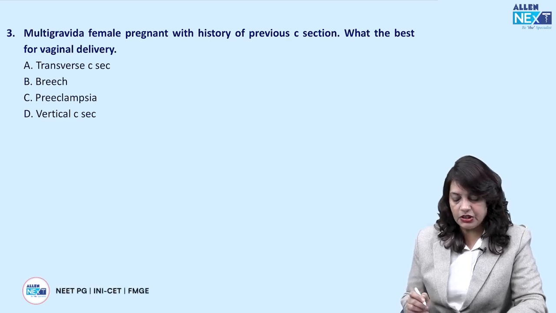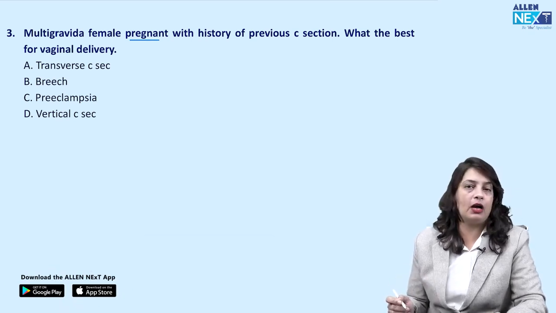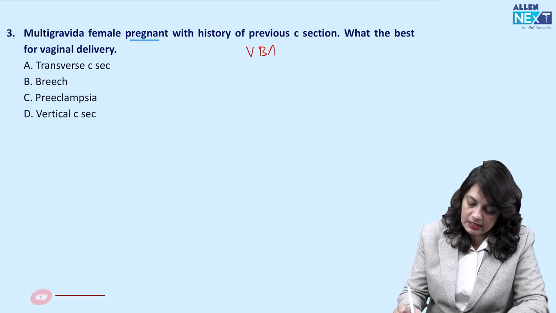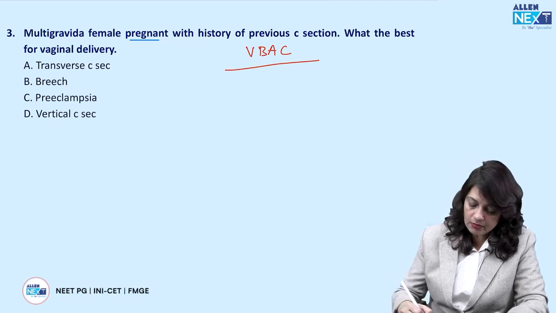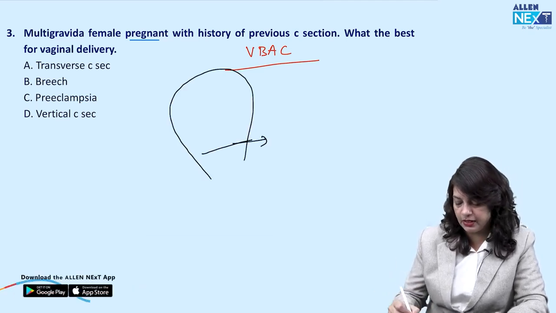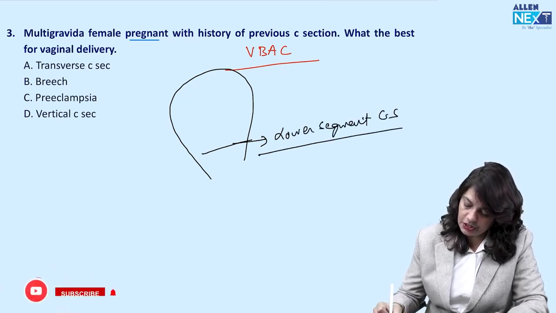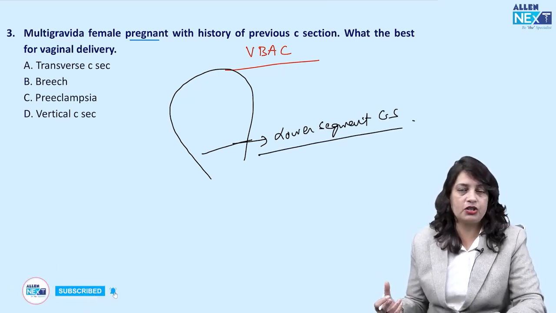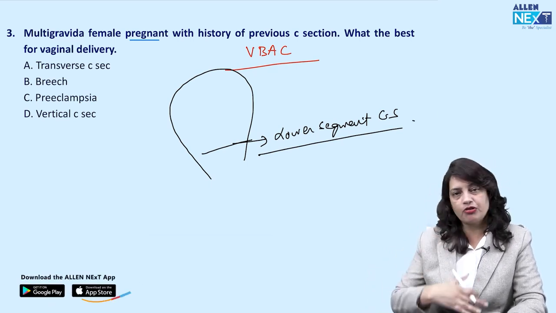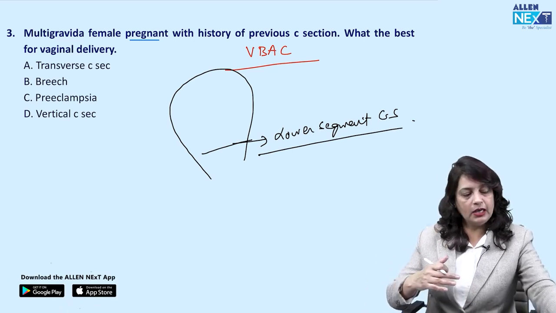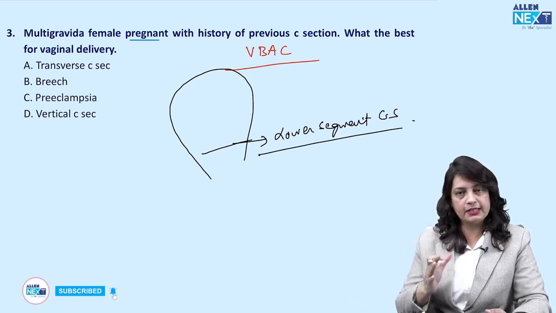A multigravida patient is pregnant with a history of previous cesarean section. In which case will you allow a vaginal delivery? That means they are asking about VBAC, vaginal birth after cesarean section. This is only possible if a lower segment cesarean section was done and it is not a recurrent indication for the next cesarean. Like if the first cesarean was done for a contracted pelvis, naturally the pelvis is not going to improve, so the next time again she has to go for an elective cesarean section.